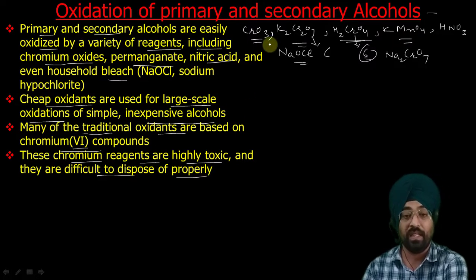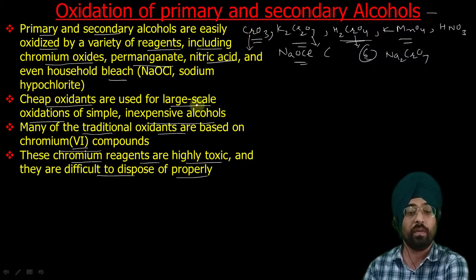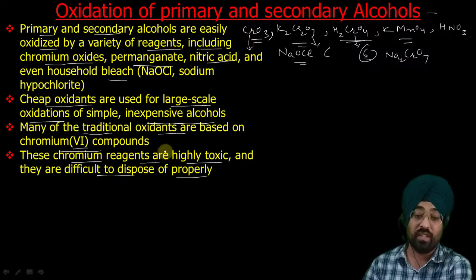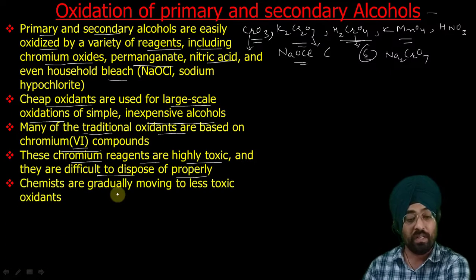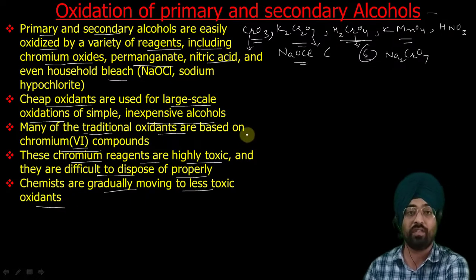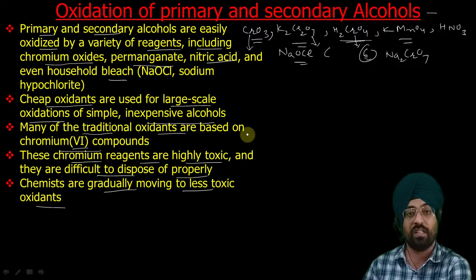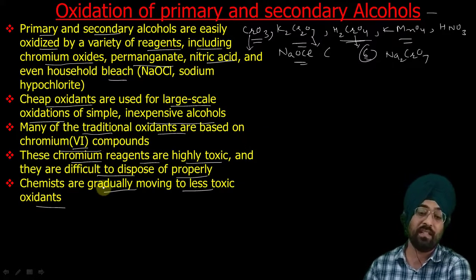After the reagent has done the oxidation, it will be reduced. This reduced species containing chromium is very difficult to dispose of because it is highly toxic. That's why chemists are gradually moving to less toxic oxidants. We also have to take into account the pollutant effects of chemicals, so we should use processes with cheaper and less toxic reagents. Scientists are working to generate new oxidizing agents which are less toxic.